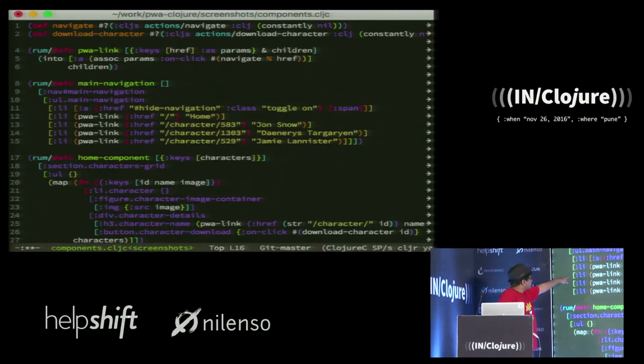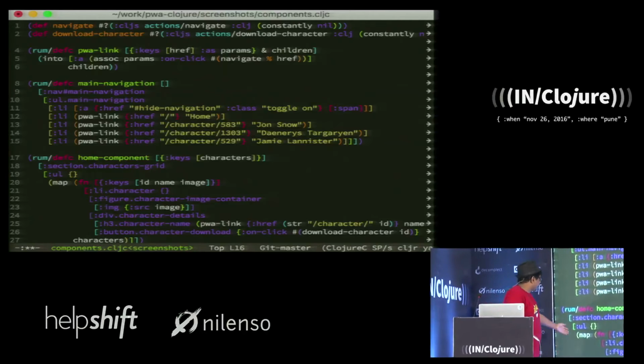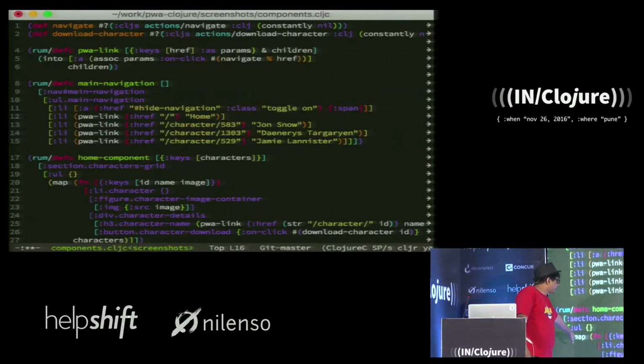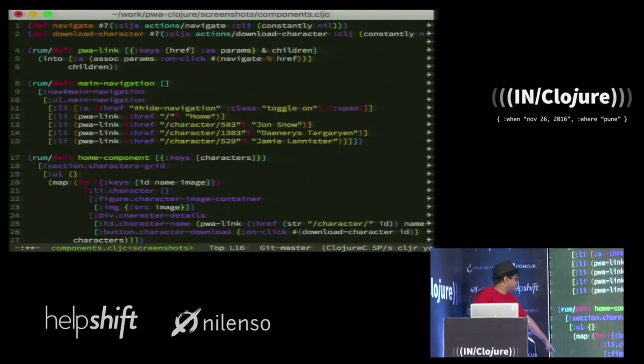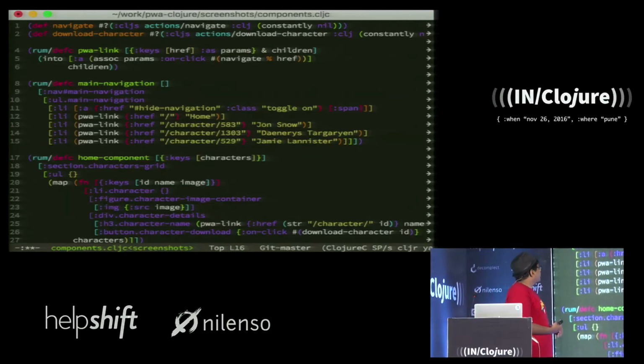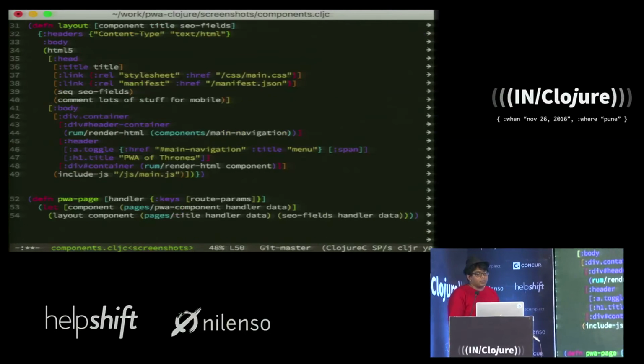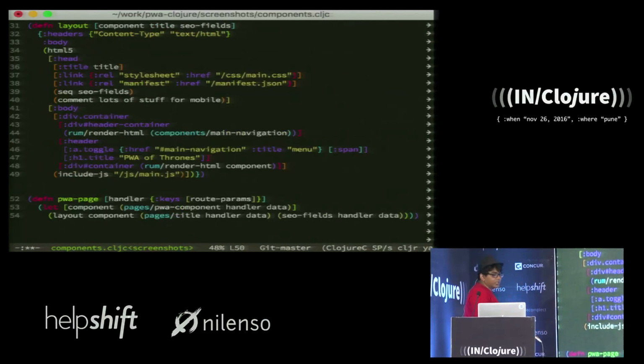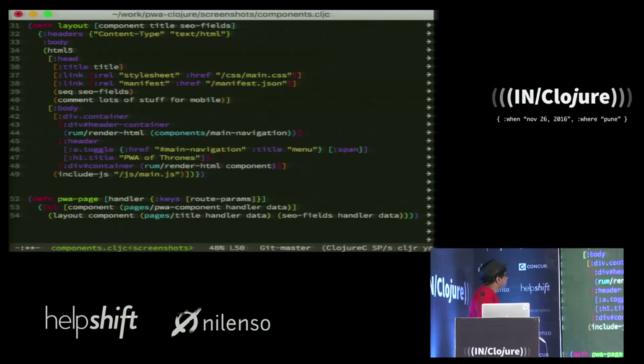So this is the navigation page, and this is for example the character thing, which basically does a map over the characters. I think that bit's been chopped off, and just renders a page for each of the characters. So the components themselves are pretty simple to build. The overall layout is also incredibly simple.